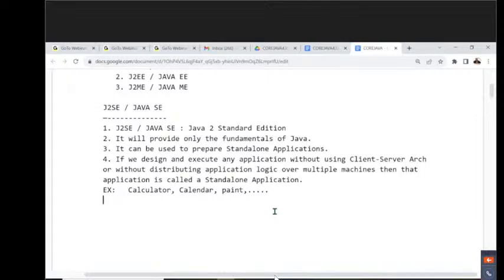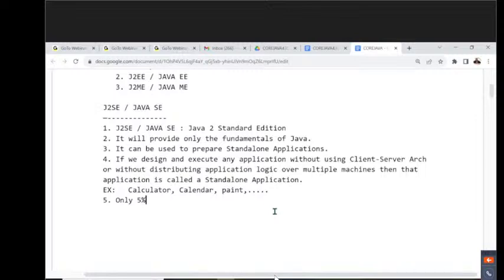Okay, good. Up to now it's fine. Standalone applications we understood clearly. After that, how many applications outside are standalone applications? If you observe this point, the answer is very clear.